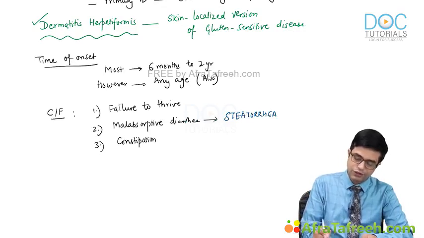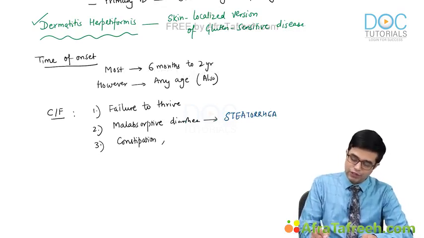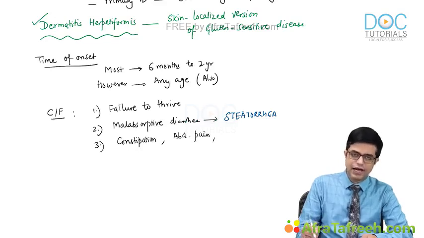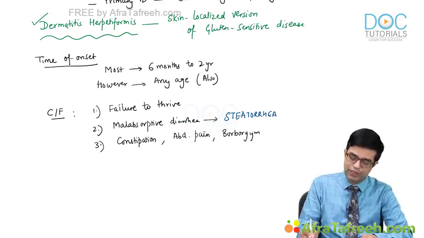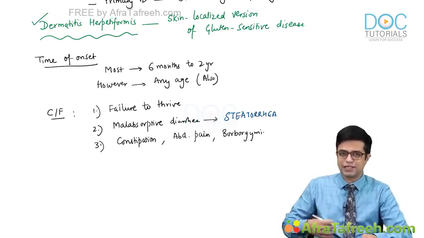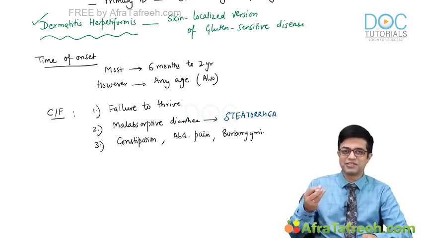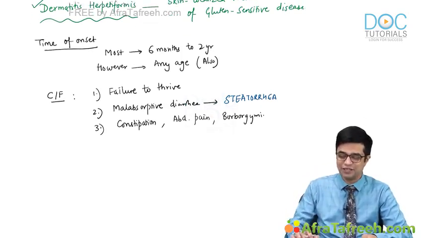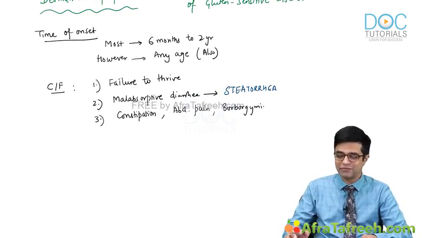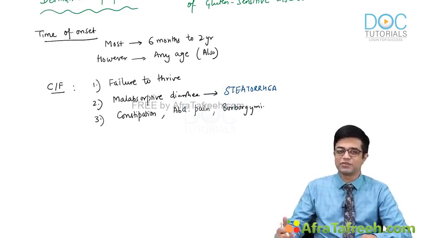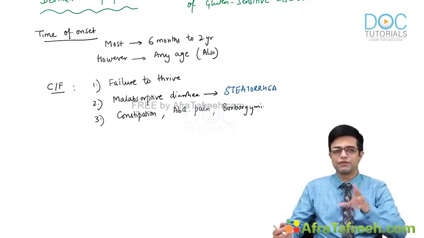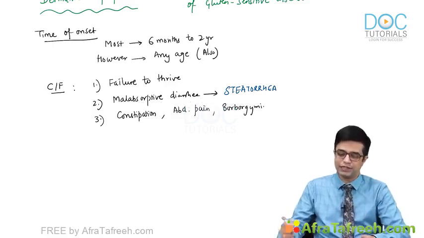This constipation is often associated with episodic abdominal pain, abdominal discomfort, and excess gas formation associated with borborygmy. What is borborygmy? Sometimes a sound is produced which is audible in the stomach. No, I'm not talking about farting, I'm talking about the sound which is produced during peristalsis. So they have extensive sounds being produced. It is all a part of the chronic malabsorption happening in the child.